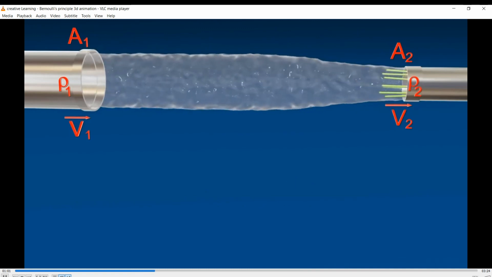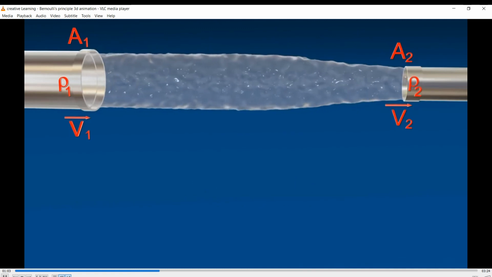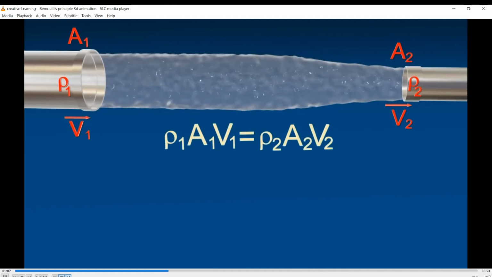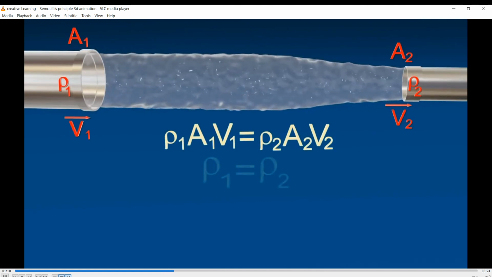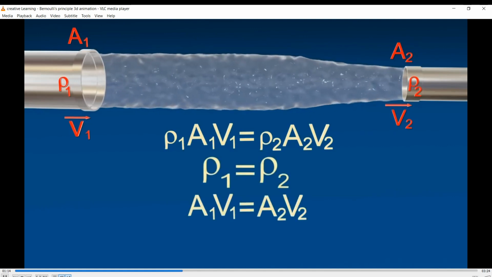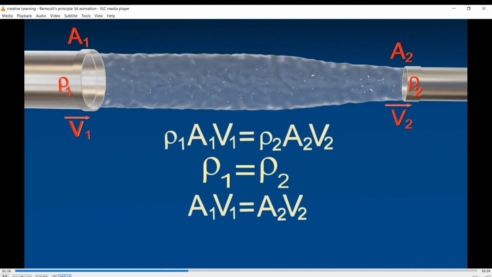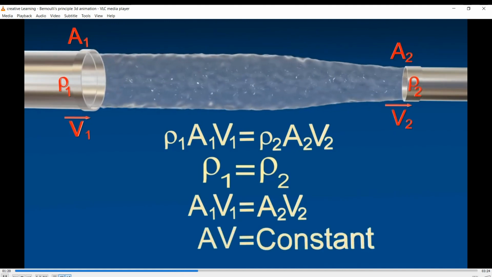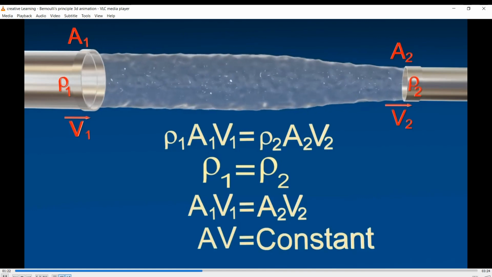Assuming there is no loss of fluid in the tube, for an ideal fluid, therefore, A1V1 equals A2V2, or AV equals constant. This is the equation of continuity.